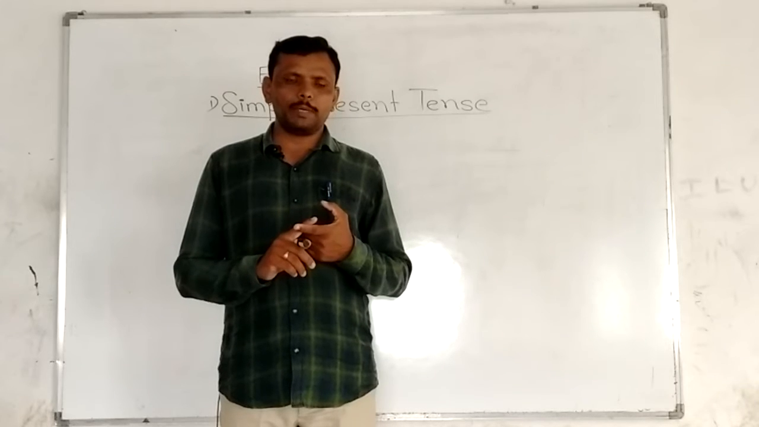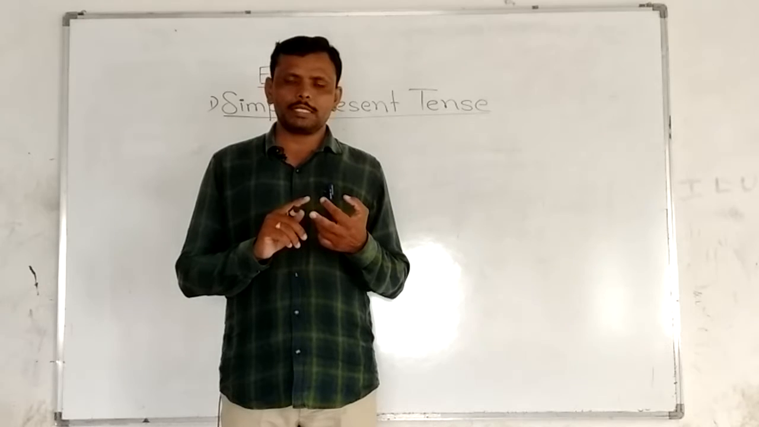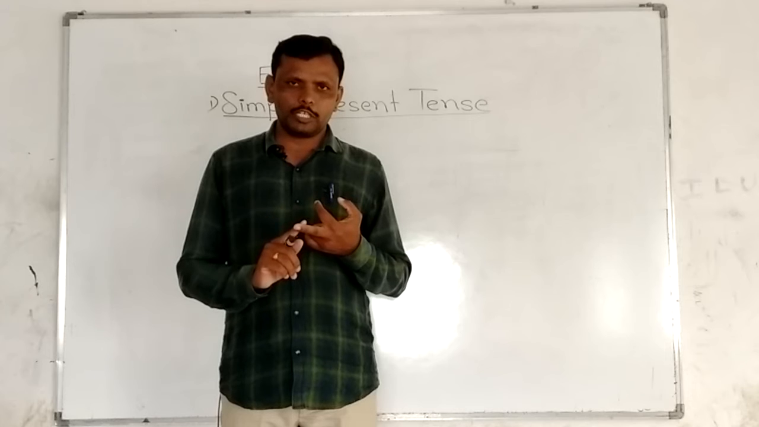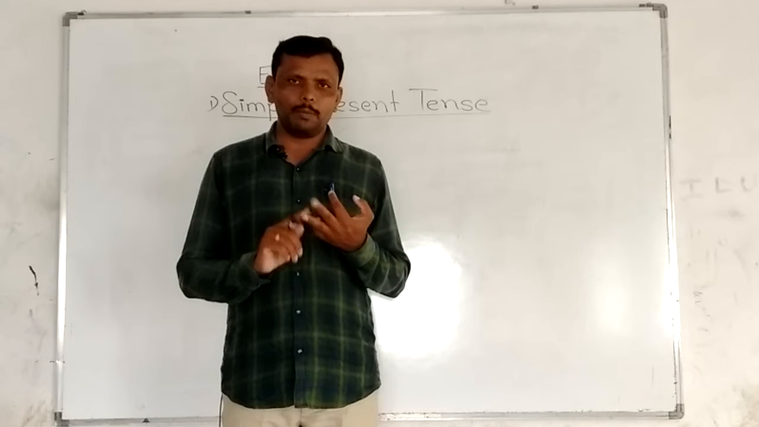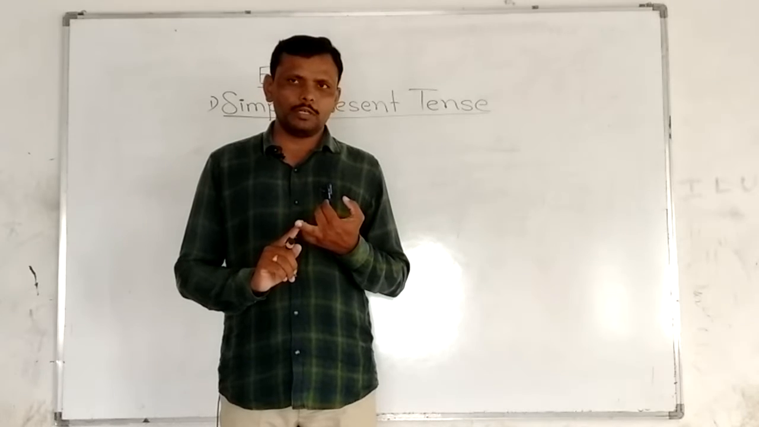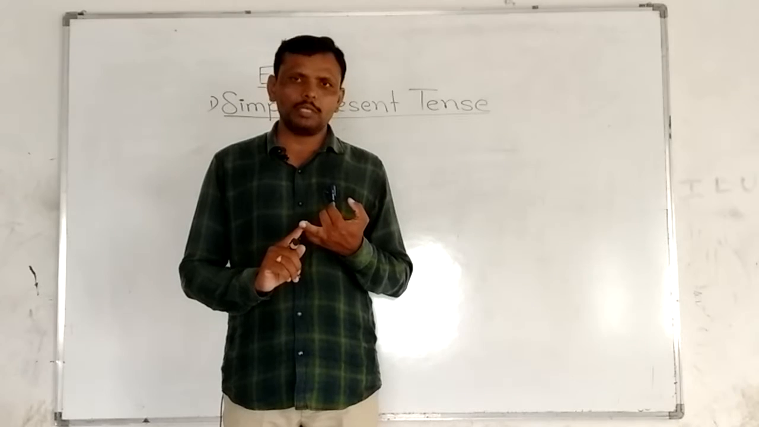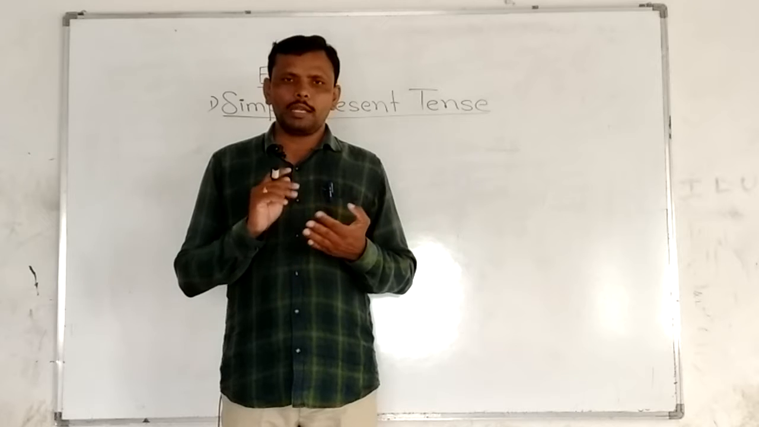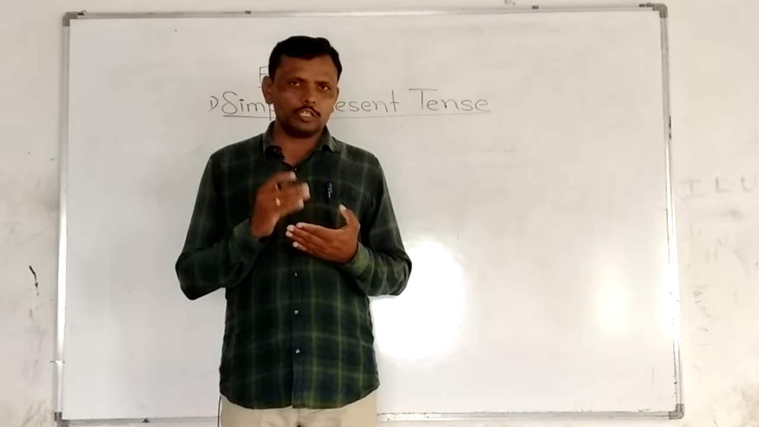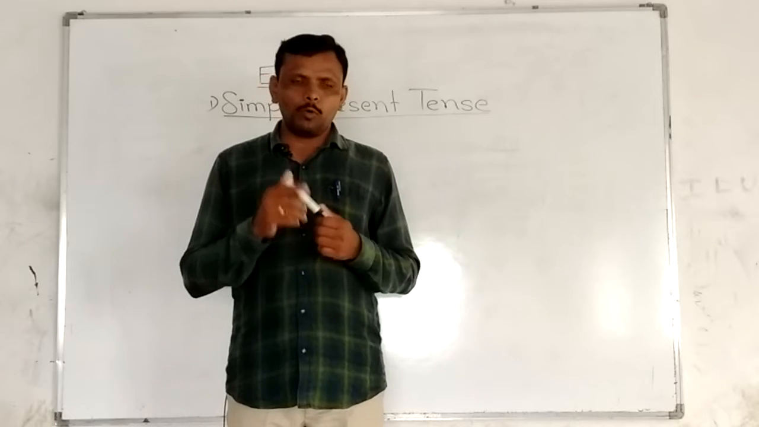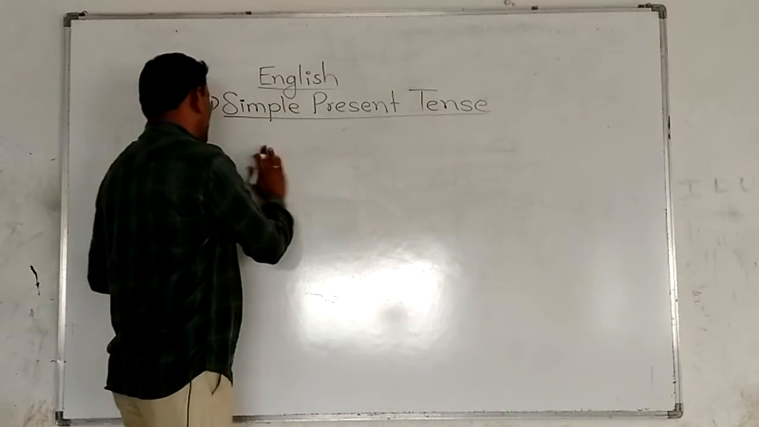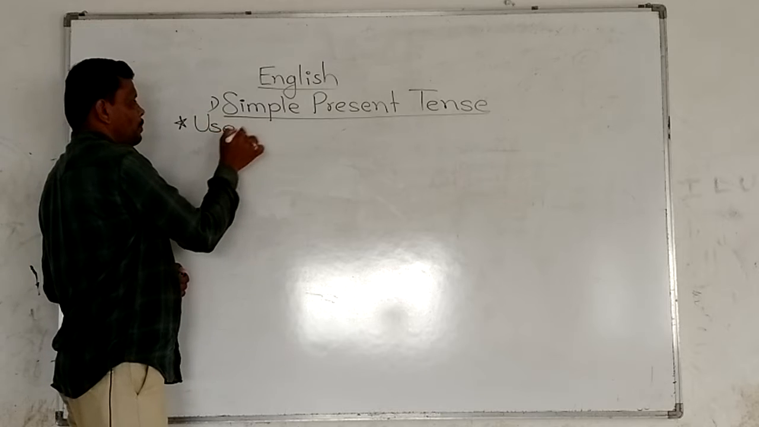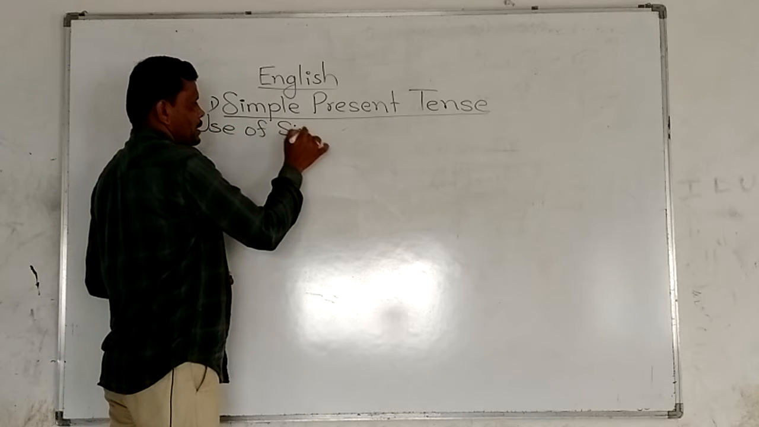The first use of simple present tense we have discussed is to speak regular actions. Number two, simple present tense is used to speak scientific truth. Number three, to speak mathematical truth. Number four, to speak geographical truth. Now, the fifth use of simple present tense.